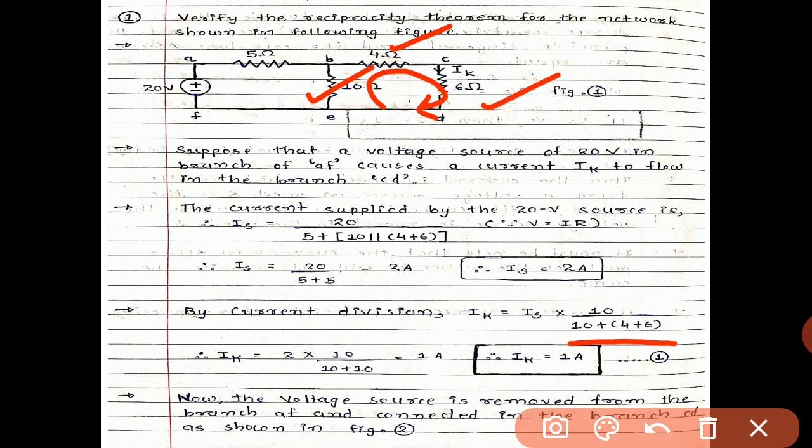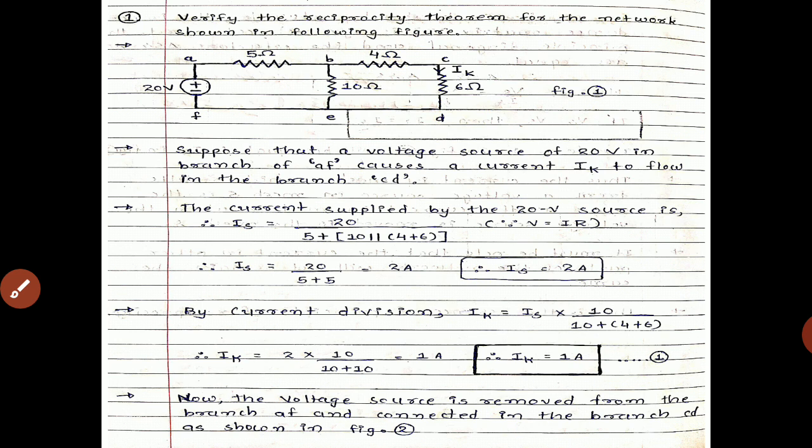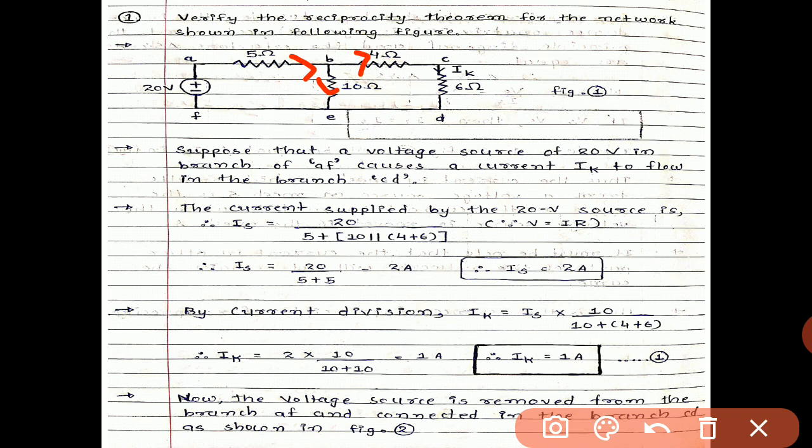Again I will repeat how it is made. The total current Is will enter over here, and will be divided into these two parts. Our target is to find this part, that is nothing but Ik, which will be denoted by us. So Ik equals the total current Is, that is 2 ampere we found, multiplied by the parallel resistance from the branch through which we have to find the value of Ik.